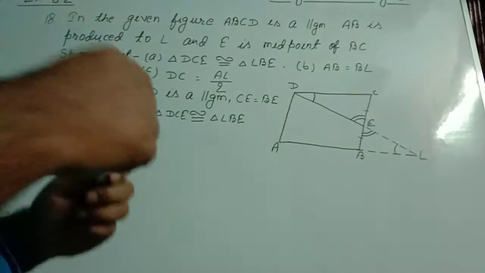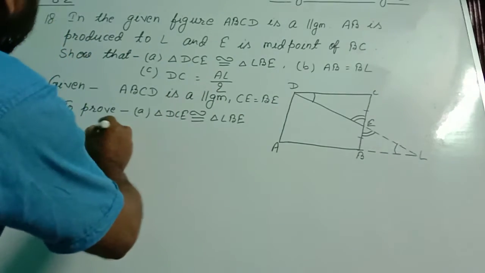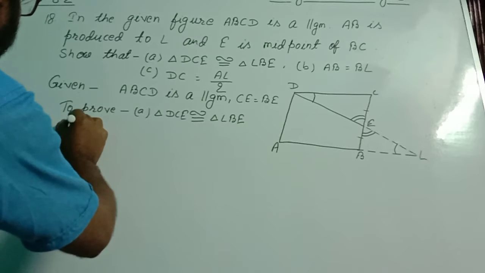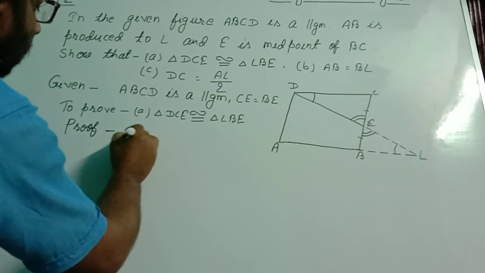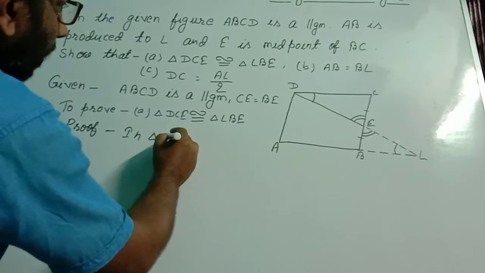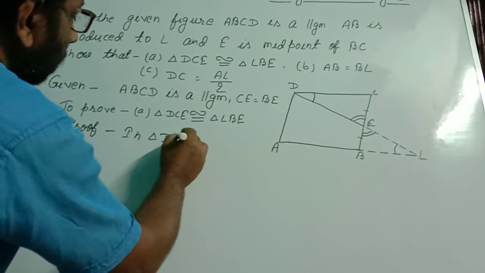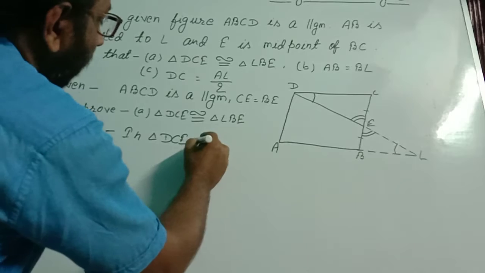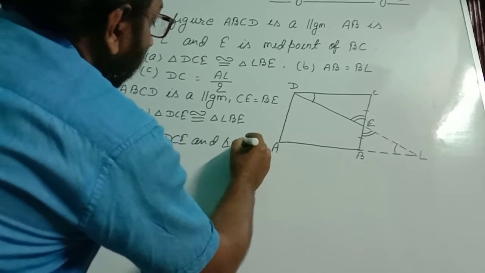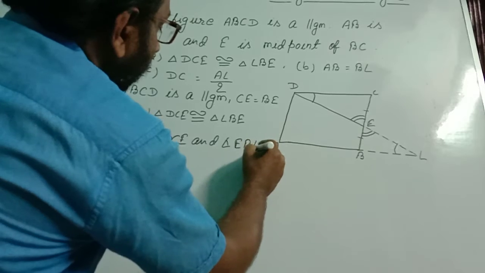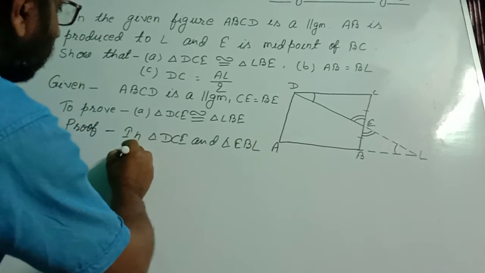Number 1. So for that we will go proof in triangle DCE and triangle EBL to find out 3 conditions.